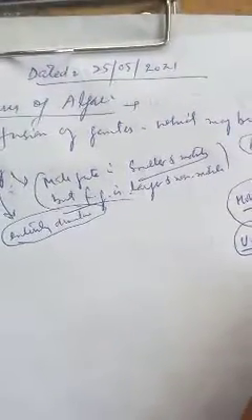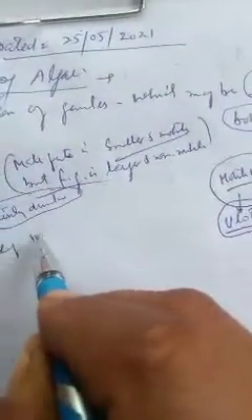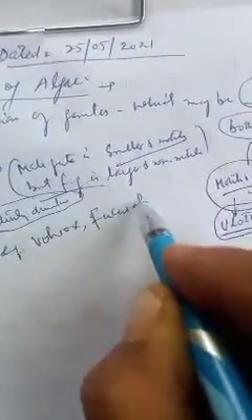That is, male gamete is smaller and motile and female gamete is non-motile and larger. Volvox, Fucus, etc. are the examples of oogamy.